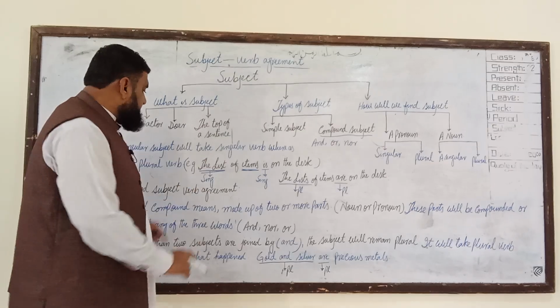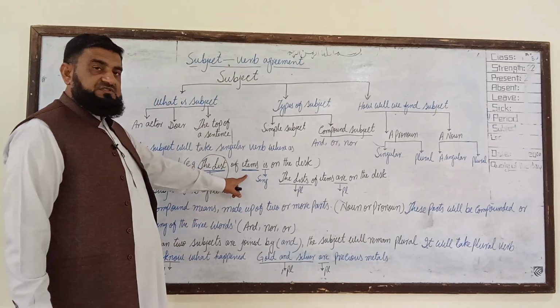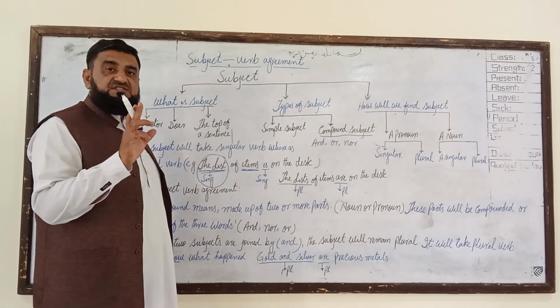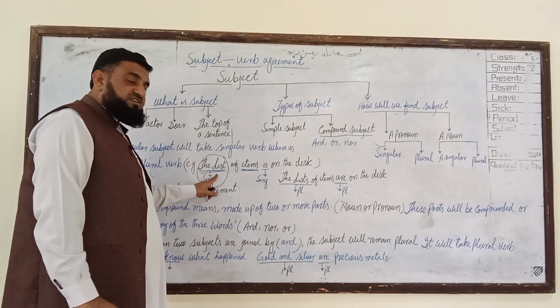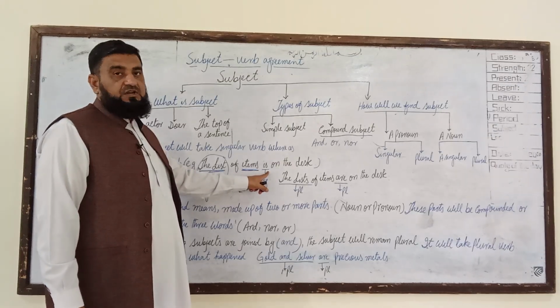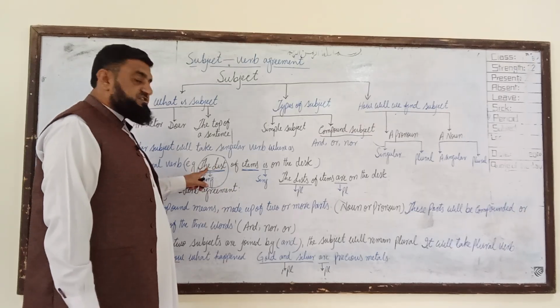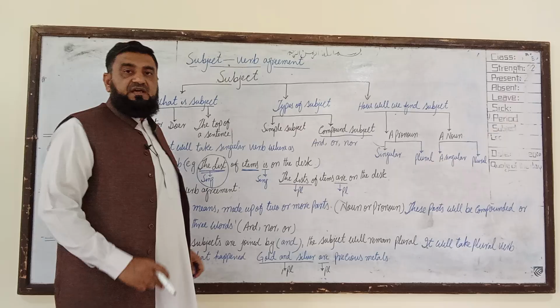But we will focus here on the list, not upon the items, because the list of items is one subject, not a compound subject. So list is singular, verb will be singular, so here is will be there. We will not focus upon items, we will focus upon the list. The list of items is on the desk.